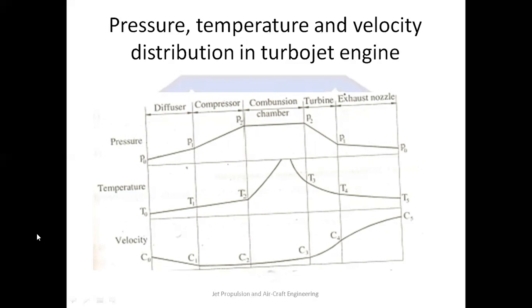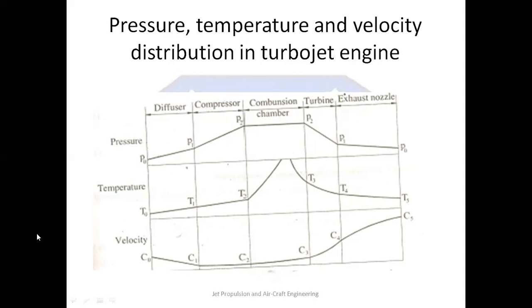Pressure at the atmosphere when it enters the diffuser is P0, that increases to P1 in the diffuser and further increases to P2 during the compression process in the compressor. Now pressure in the combustion chamber remains the same, so overall the combustion process takes place at constant pressure. Then pressure reduces in both the turbine and the exhaust nozzle.